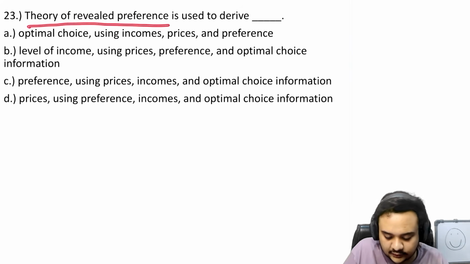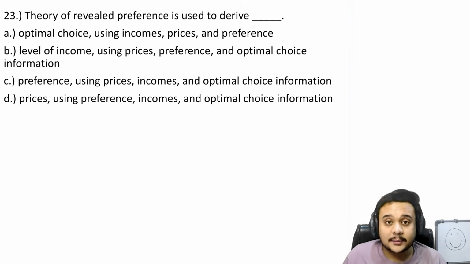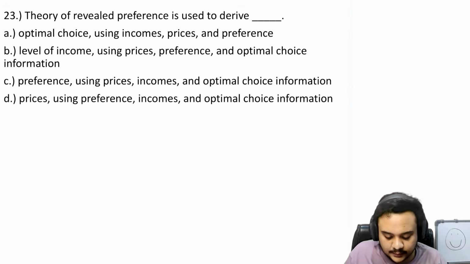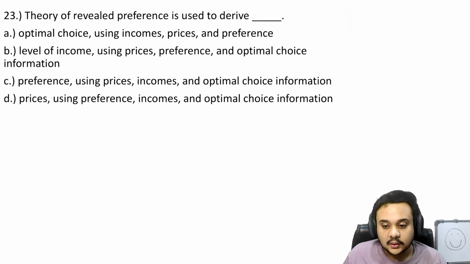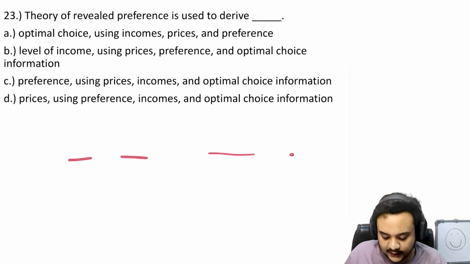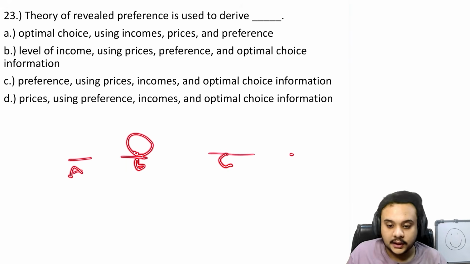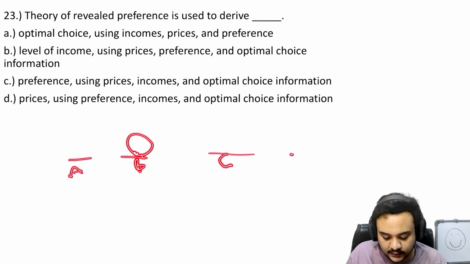So theory of revealed preference is used to derive what? What are we trying to find? You know that the whole game is about trying to find the preference, right? So we are trying to find preference using prices, incomes, and optimal choice information. Very easy and direct question. When we say that there are three options, and the consumer can afford A and B, and C he cannot afford at all, and he purchases the B option, then we know that the consumer is going to prefer B over A, right?